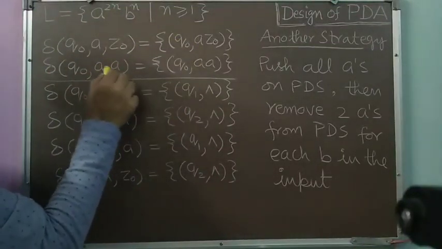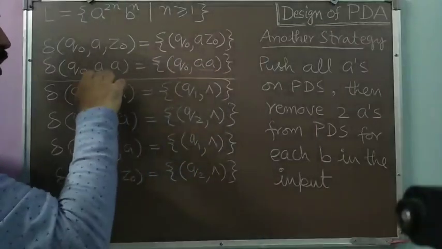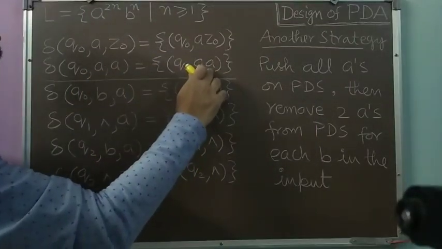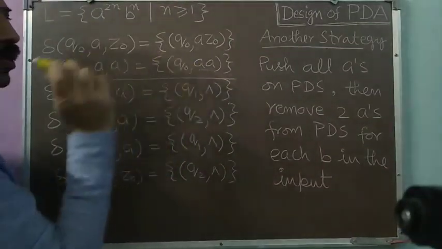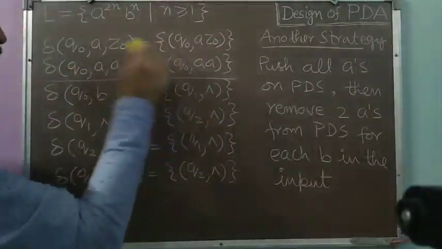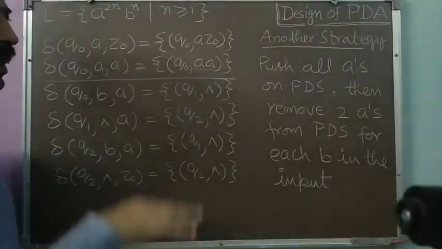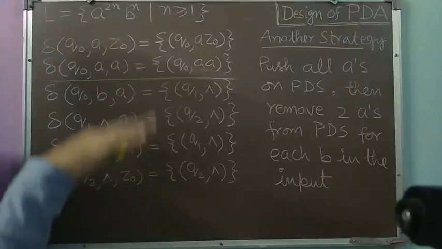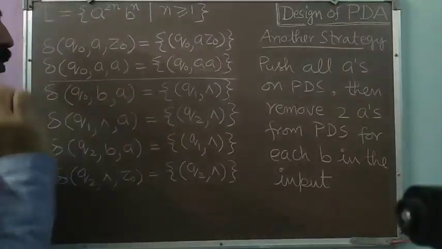Now Q0 A A will be the situation and then we will be writing here AA. So we will be maintaining the topmost push down store symbol A through this, and the next A in the input will also be pushed. So through these 2 transitions, we will be pushing all the A's in our input over the push down store. Okay. So now all the A's have been pushed to the push down store.